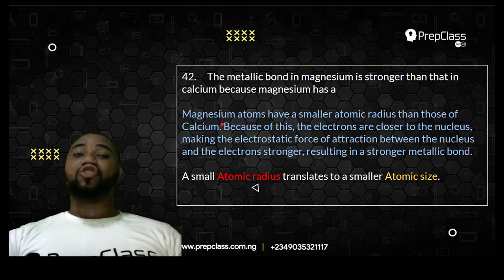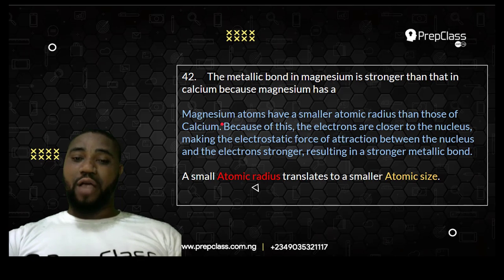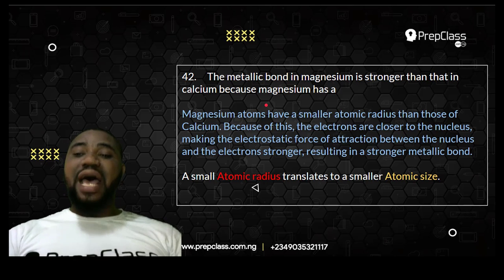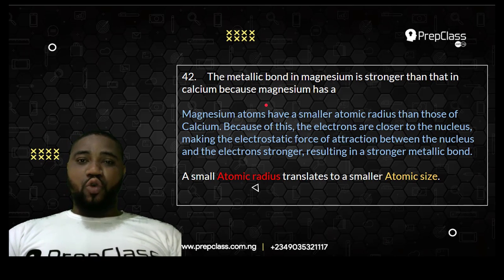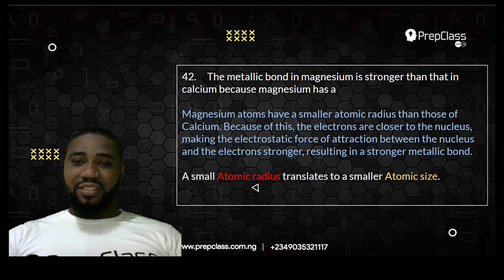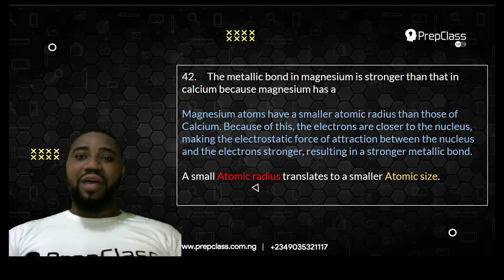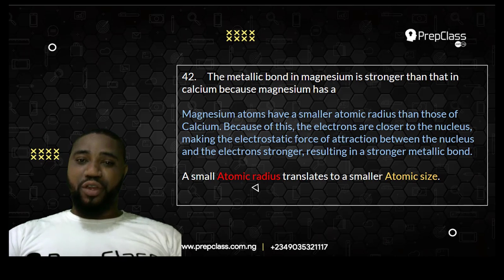Yes, magnesium has a smaller atomic radius than calcium. Because of this, the electrons are closer to the nucleus. When an atom has a small atomic radius, if I draw a circle, from the center of the circle to the circumference is what? The radius. So if an atom has a smaller atomic radius, that means the shell will be smaller.